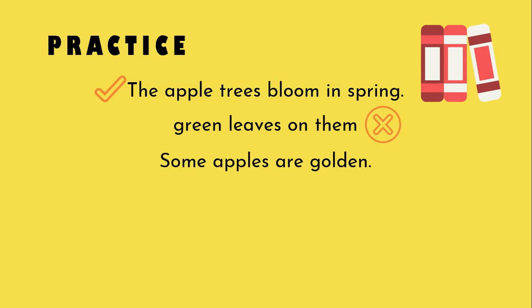Some apples are golden. Is it a sentence? Yes, because it shows a complete thought. You have apples, and what happened to the apples? The apples are golden, like that. Red and green too. Well, suddenly red and green too appear. But what is that? You don't know, so this is not a sentence.